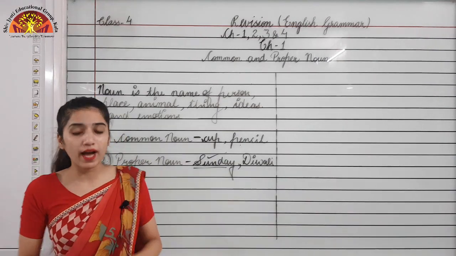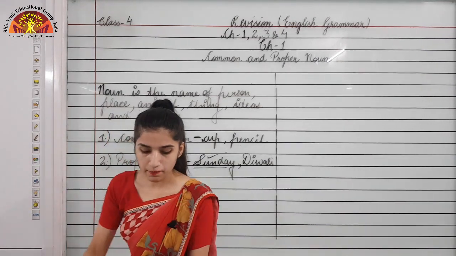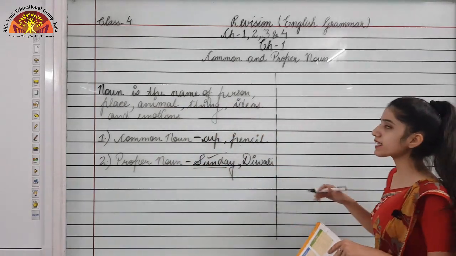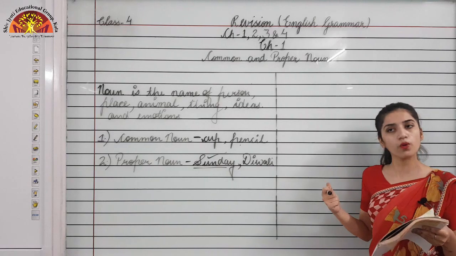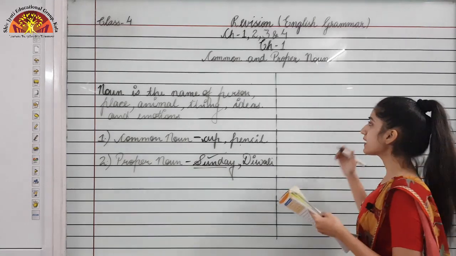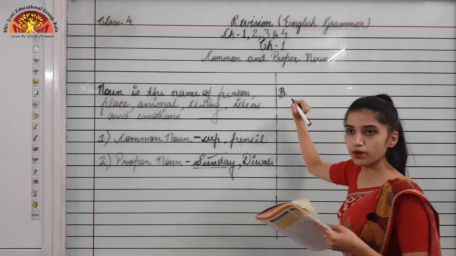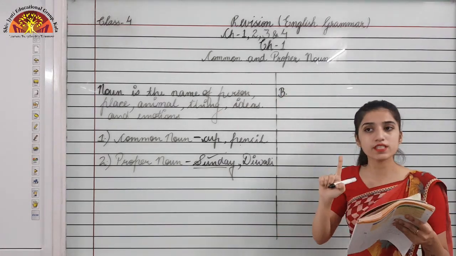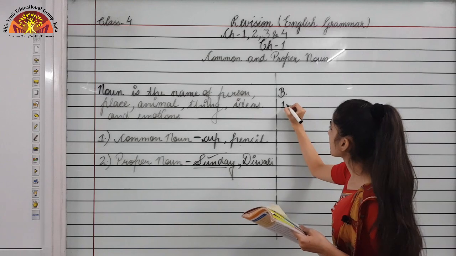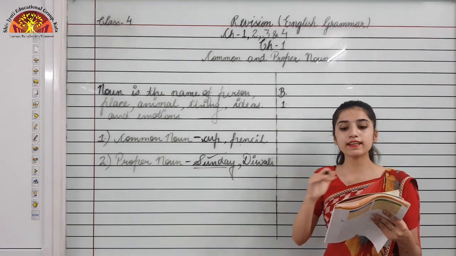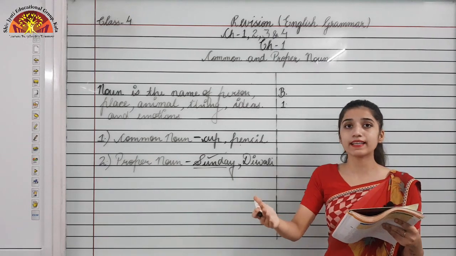Now we are going to revise your exercise. Okay, so you can open your books to page number 2 for that. First I am taking some examples from your exercise only, that is exercise number B on page number 2. I am taking the first one. You need to underline the proper nouns in the given sentences and rewrite them correctly.